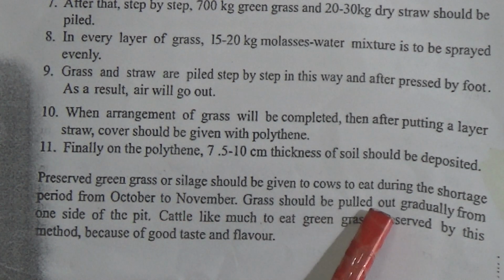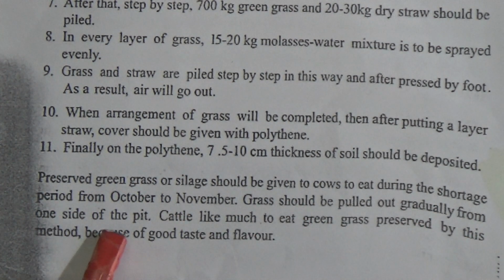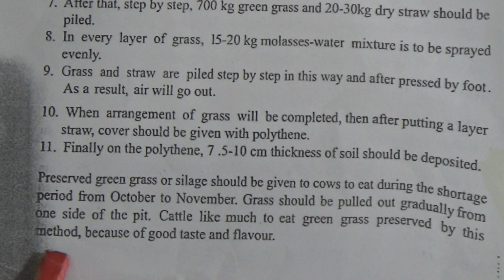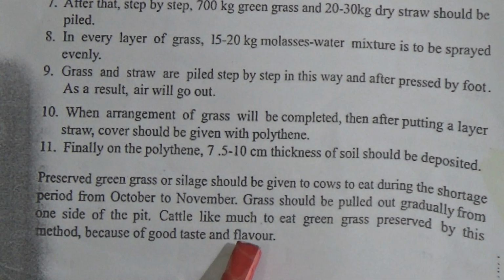Grass should be pulled out gradually from one side of the pit. Cattle like to eat green grass preserved by this method very much because of its good taste and flavor.